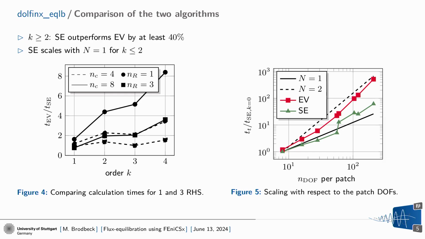But if we compare cases with k greater or equal to 2, and we need at least a Raviart-Thomas degree of 2 for the stress equilibration, we have a speed up on these patches with 8 elements of at least a factor of 2, which is quite something.